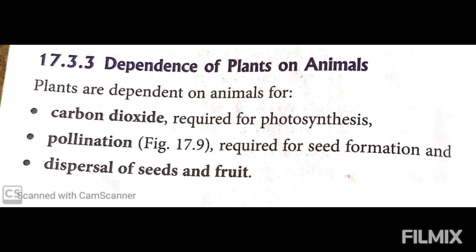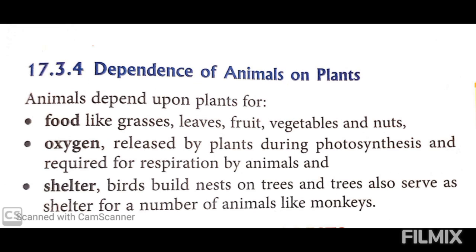Next is dependence of animals on plants. Now we will study how animals and human beings are dependent on plants. We know that food like grasses, leaves, vegetables, nuts, everything we get from plants only. So we are dependent on plants.